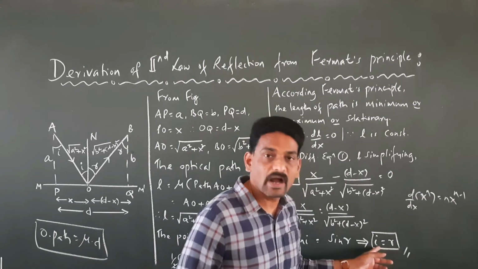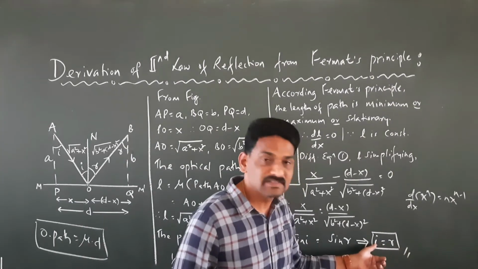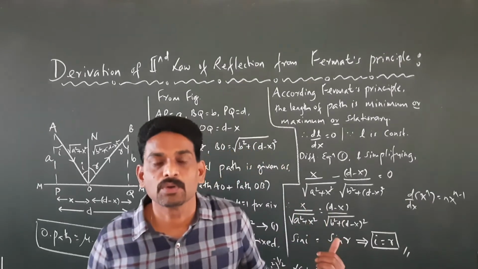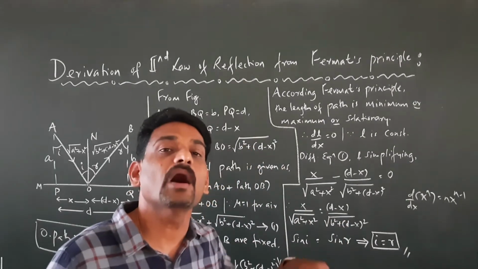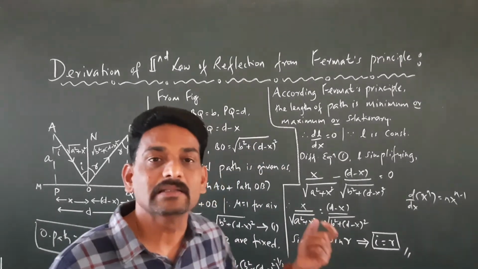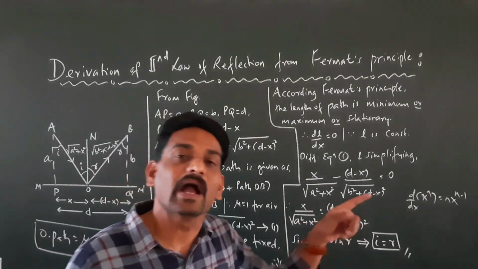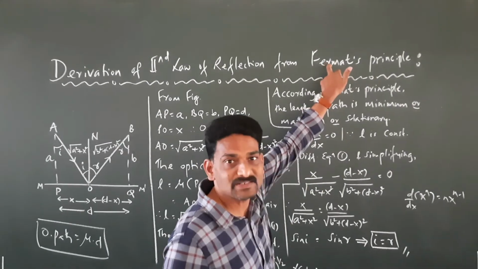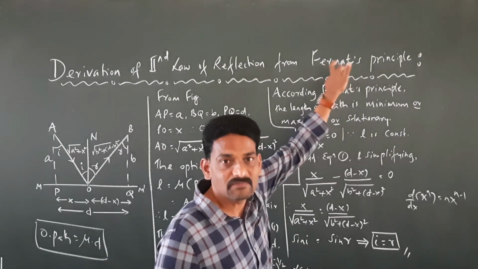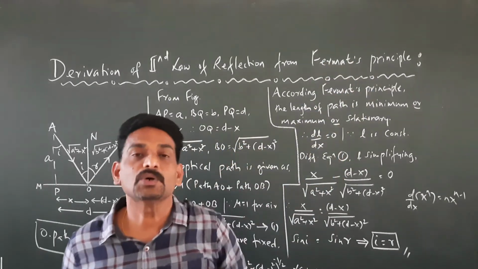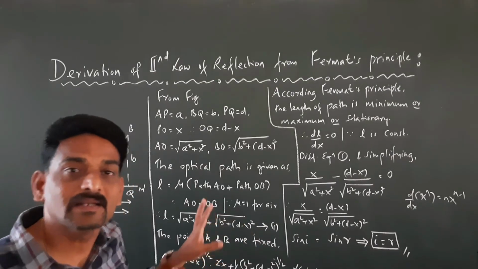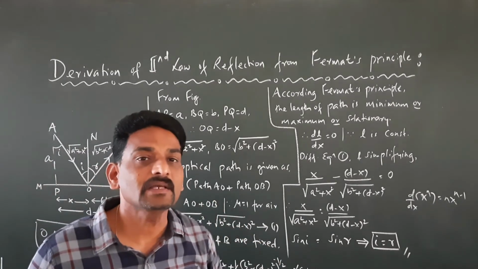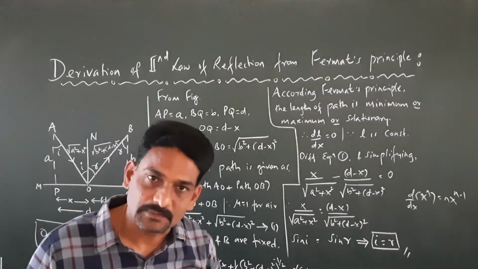So we got I equals to r. So this is how we derived, or we proved that the angle of incidence equals to angle of reflection by using Fermat's principle.